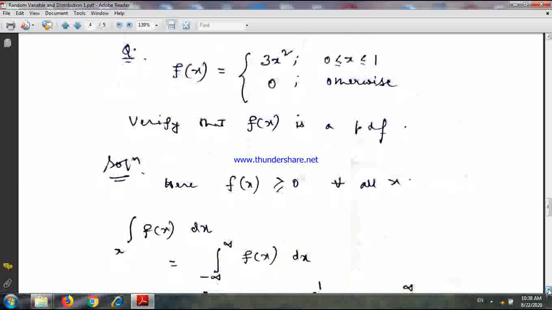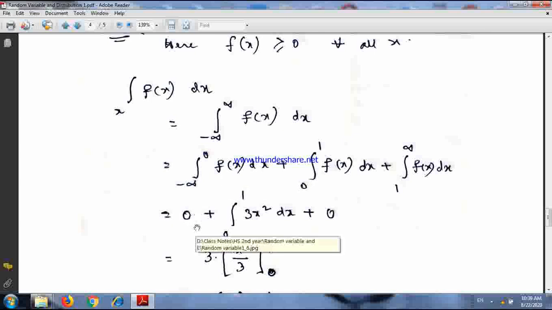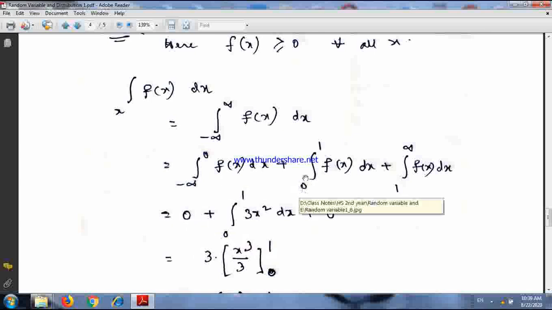So that's why I have partitioned the integral into these three parts. In the range minus infinity to 0, the value of f(x) is 0. So if we put the value of f(x) as 0, the value of the integral comes out to 0. In the interval 0 to 1, the value of f(x) is 3x², so integral 0 to 1 of 3x².